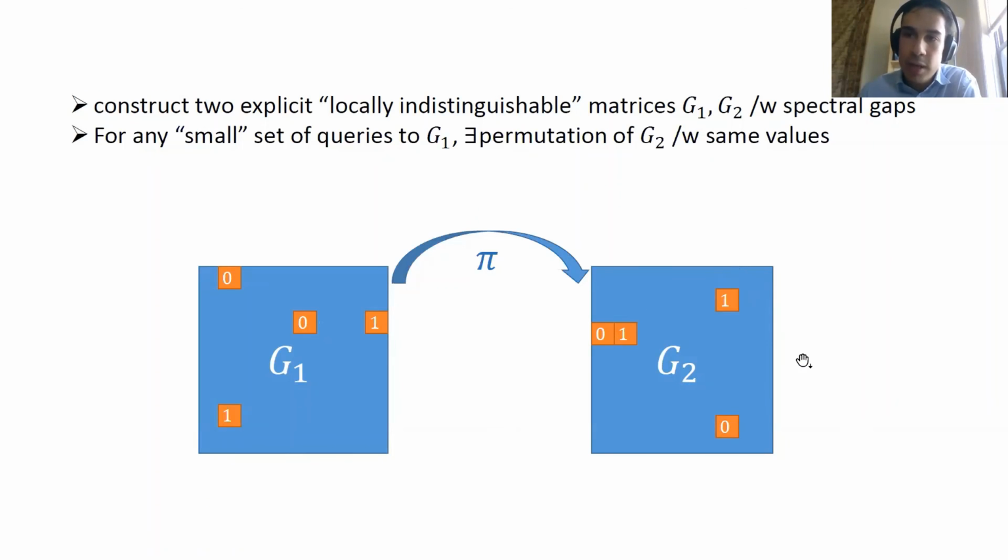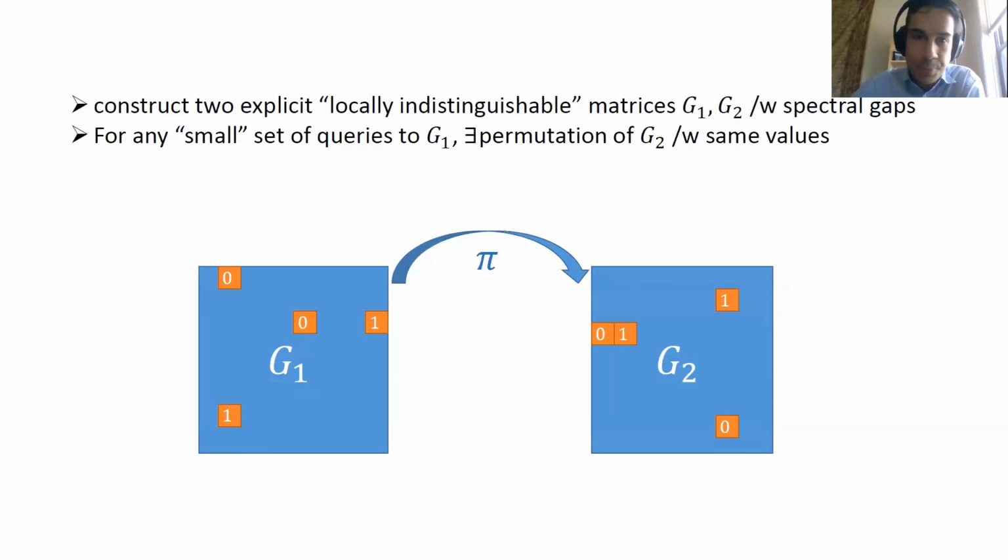This permutation is just a relabeling of the names of the indices had you been looking at the instance G2. So in other words, any algorithm which only samples a small subset of queries can have no advantage whatsoever in distinguishing G1 from G2. The variational distance between the two distributions will be 0.